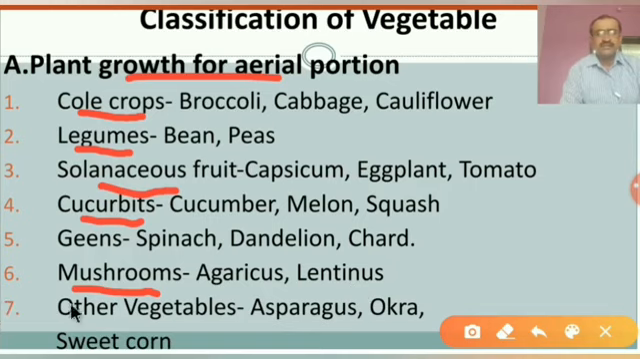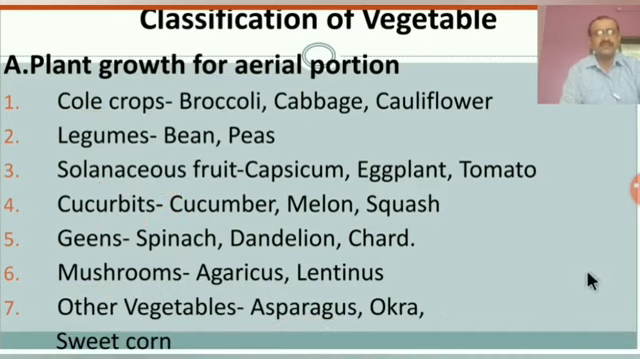Next point is the other vegetables. Other vegetables include asparagus, which is shatavari. After that, okra, which is bhendi, and sweet corn. These are the other vegetables, and these all are classified on the basis of the aerial portion here.